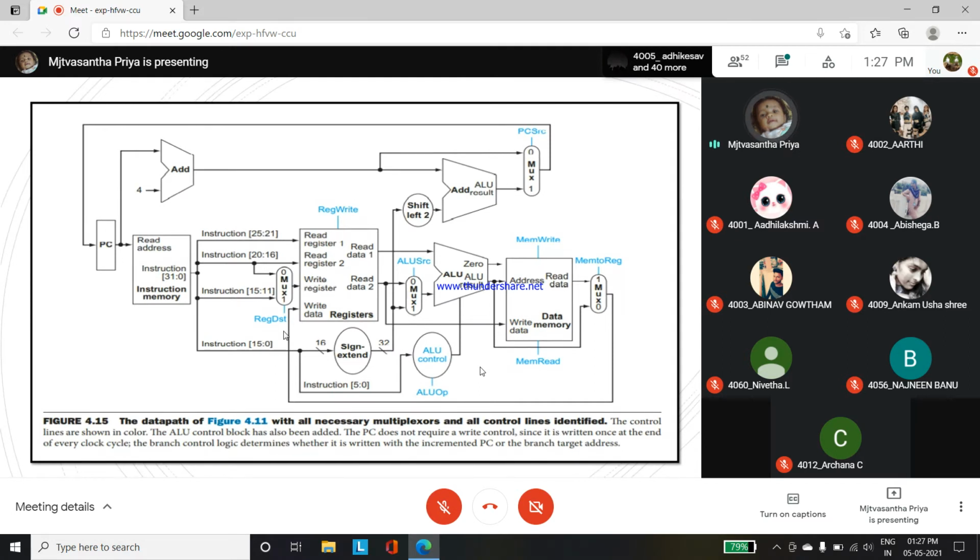Next, in the asserted one, it will be taking the RD field. So this will be going directly to the multiplexer, right? This will be considered the asserted one, a direct connection.